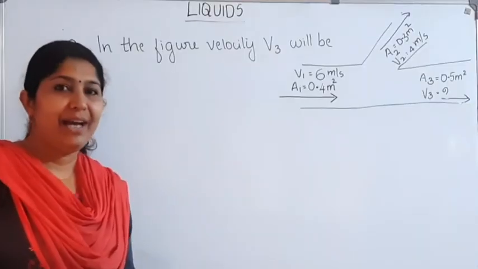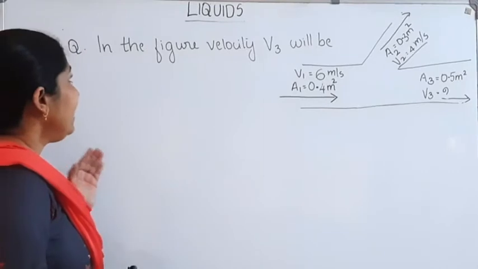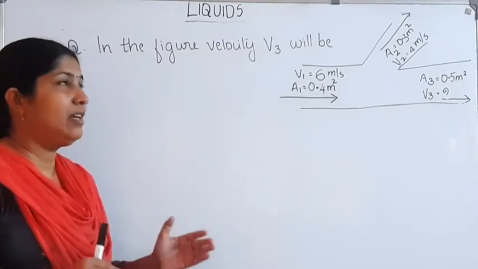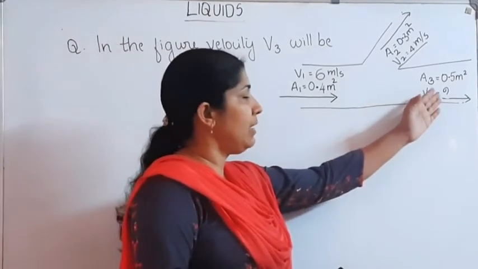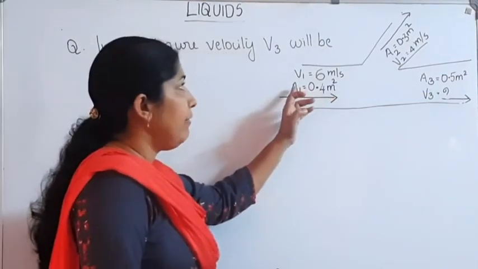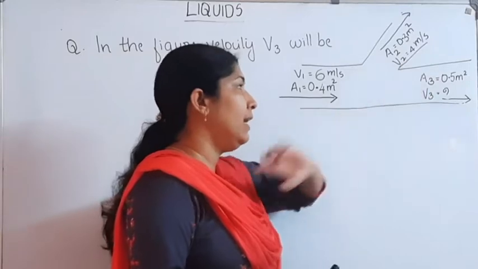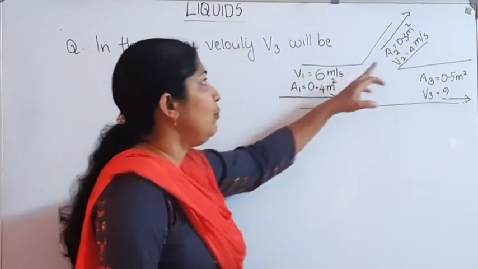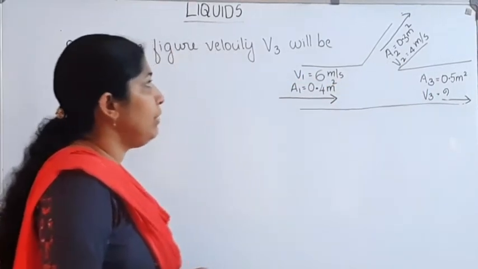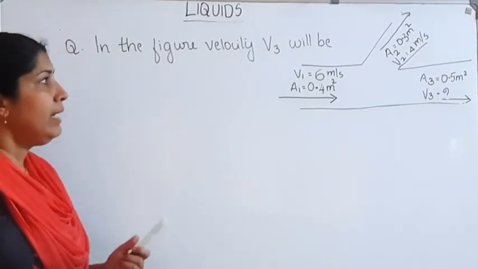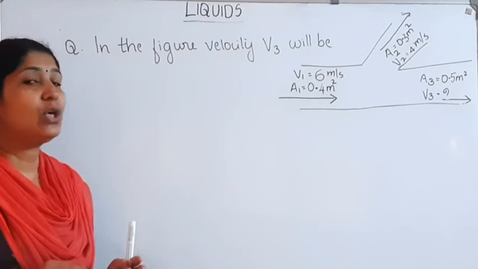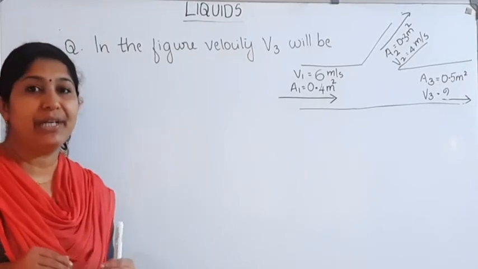Our next question: in the figure, the velocity V3 will be? We want to find out the velocity V3. For this, A1, A2, A3 are given, and V1 and V2 are given. Here we can use the concept of the equation of continuity.